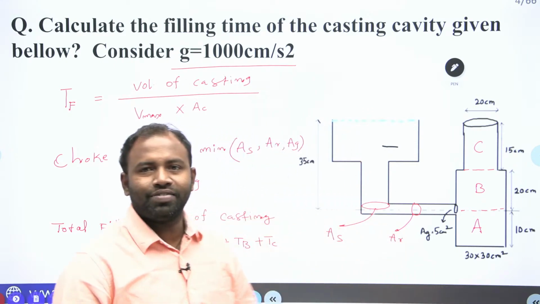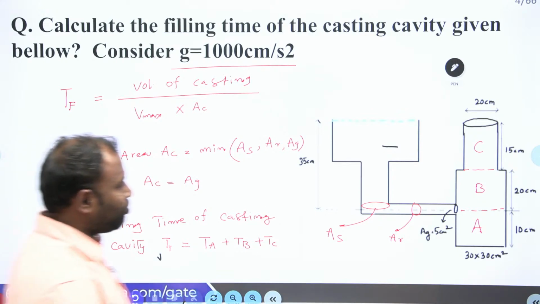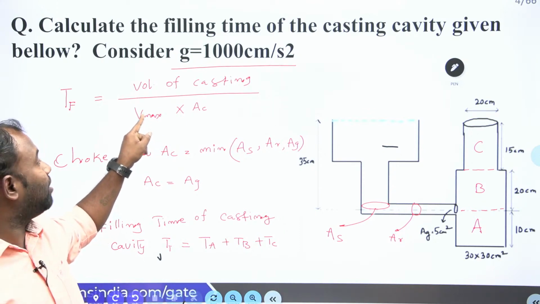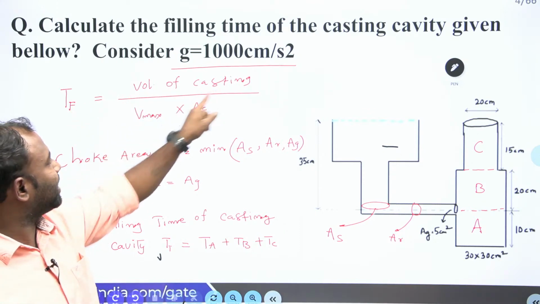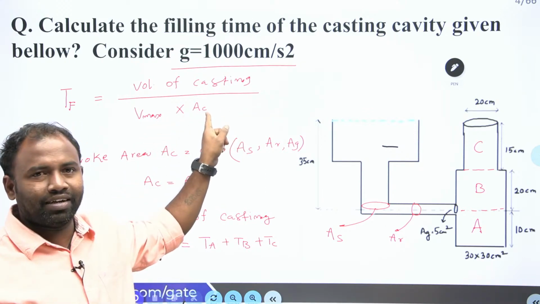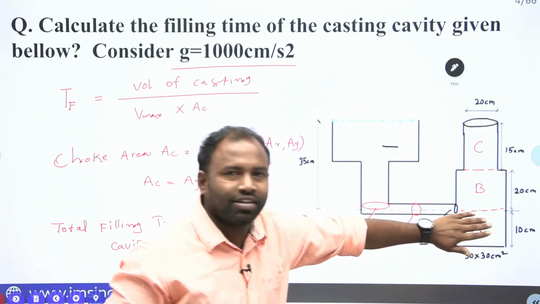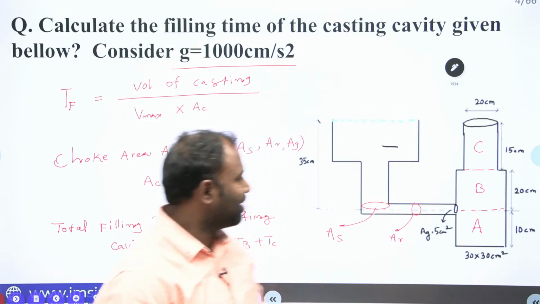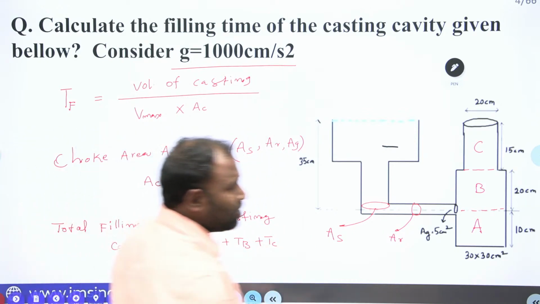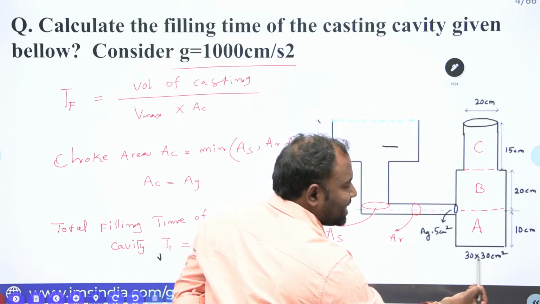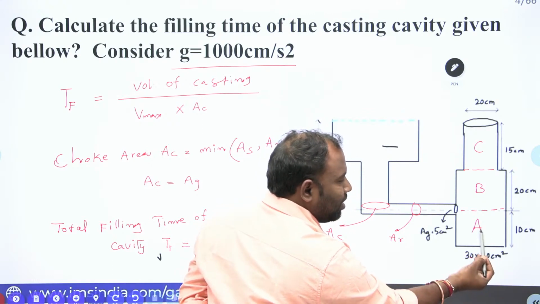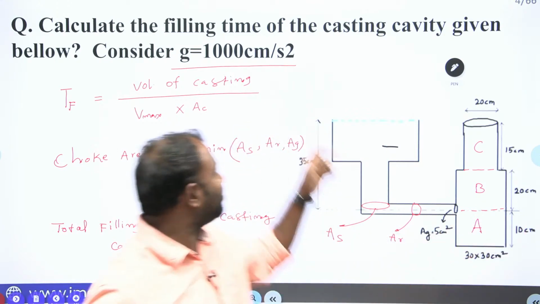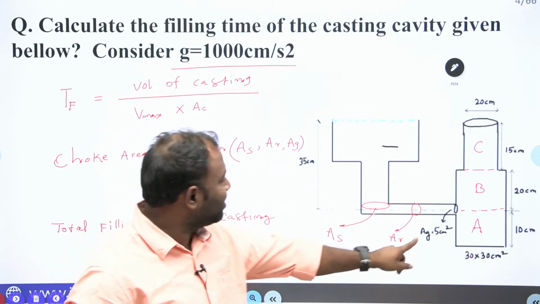Thank you all. Right. Now let us first go for calculating the filling time of the cavity. I gave you the formula, the basic formula for filling the mold cavity: filling time is equal to volume of the casting divided by Vmax into AC. Clear everybody? Now first we'll consider TA. So how to calculate the filling time of the cavity A? Let us see the volume of the cavity A. The area is given, 30 by 30 centimeter square is the area of the first cavity and its height is 10 centimeters. So area into height gives the volume of the casting, and also AC is the AG.